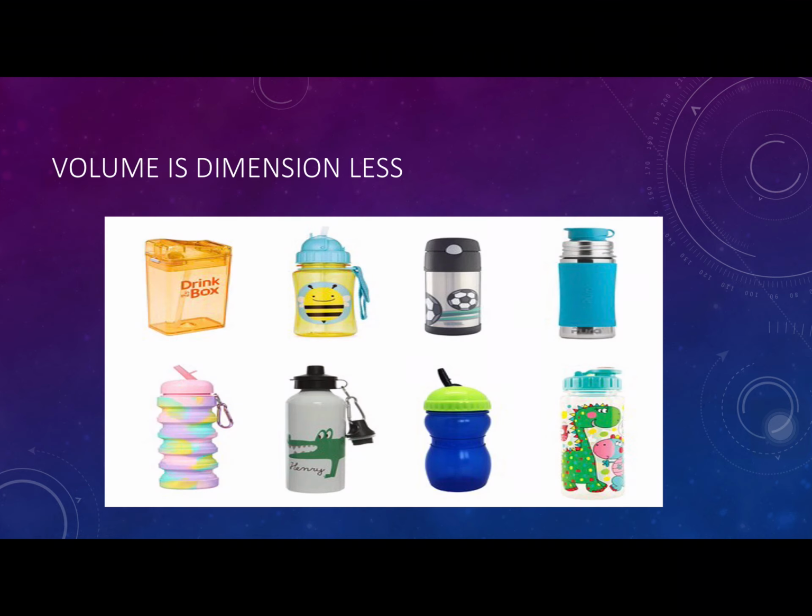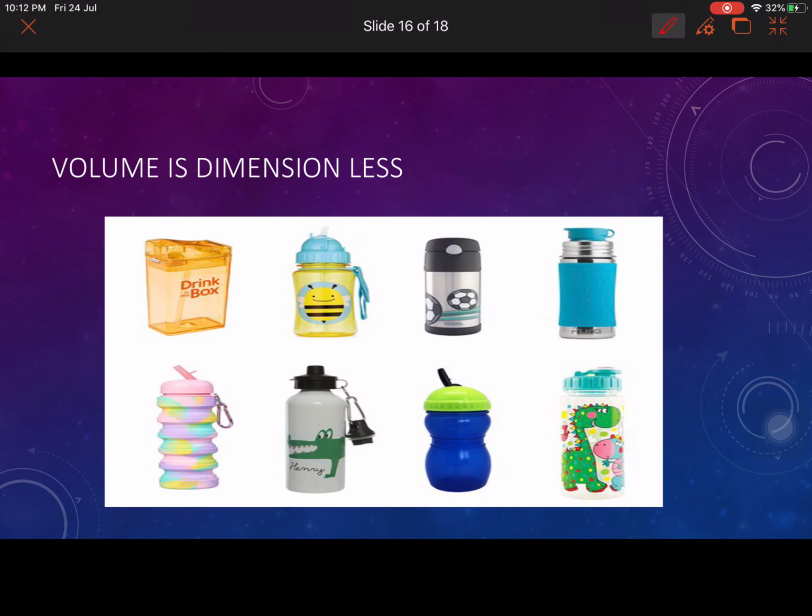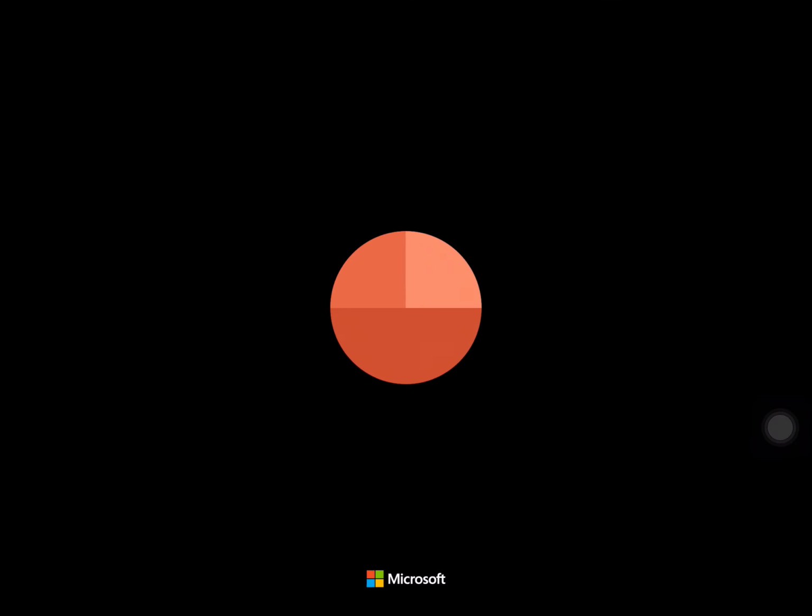Here you can see different water bottles shown in this picture. The bottle shapes are different. However, each water bottle's capacity or volume is just 1 liter only.